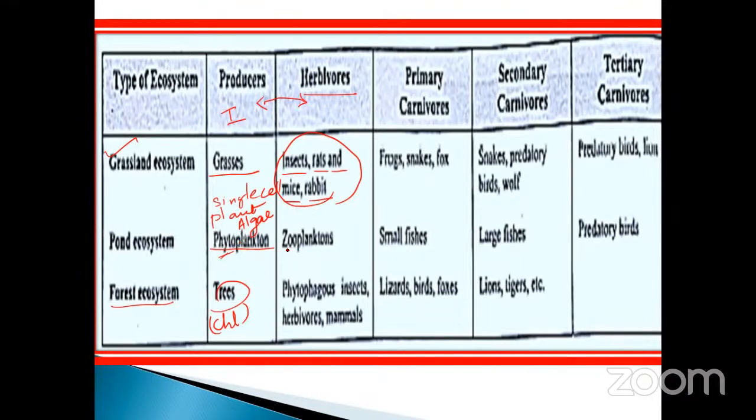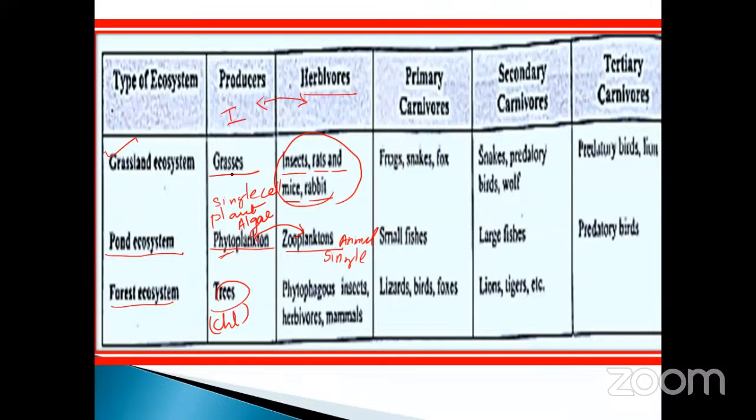The plants are eaten by the zooplankton. These are called single-cell animals. Take examples you know: amoeba, paramecium, euglena, like that. These are all zooplankton. Phytoplankton are eaten by zooplankton because it's a pond ecosystem. The pond contains these components: phytoplankton, zooplankton, small fish, large fish, and predator birds.